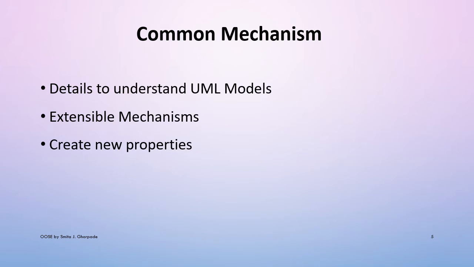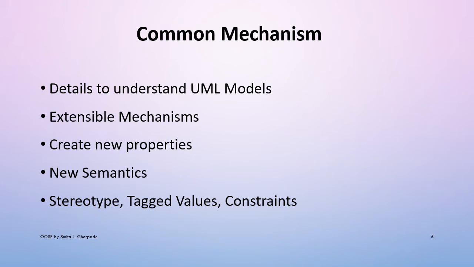Now note is also one of the important common mechanisms which we can include in a diagram. Notes give extraneous information. We can create new properties on a UML model, and new semantics are generated for that model. So stereotypes, tagged values and constraints are used to add new building blocks to UML, to create new properties and specify new semantics for any unified model.